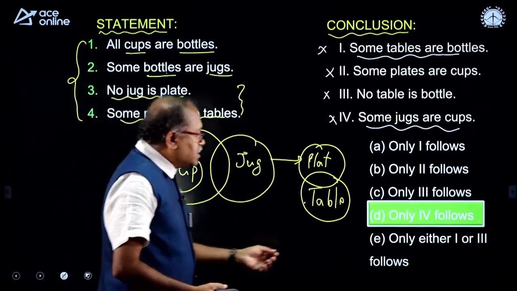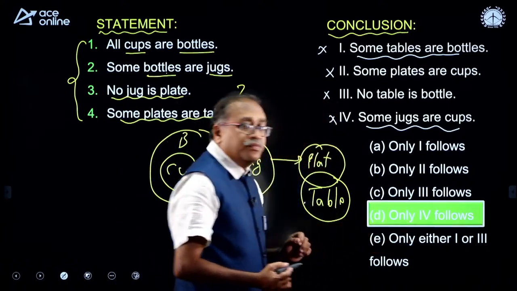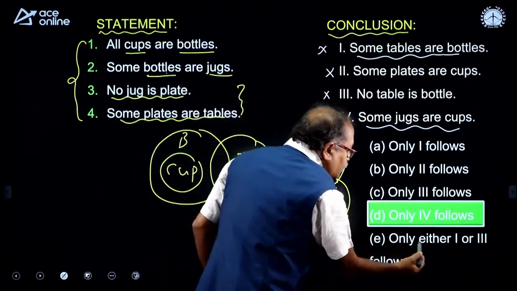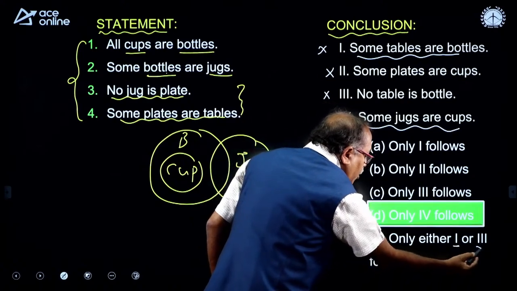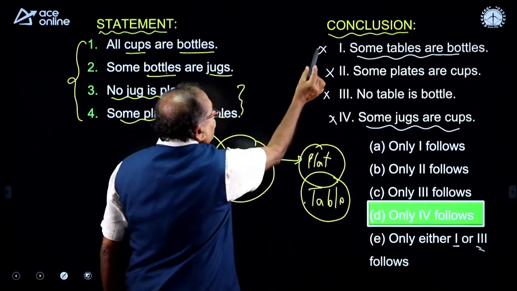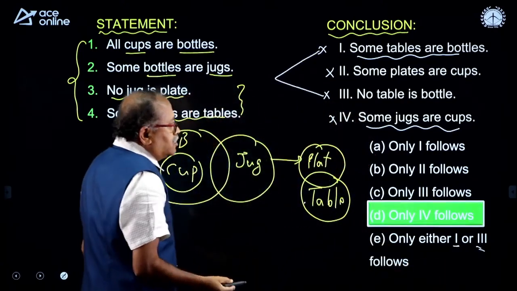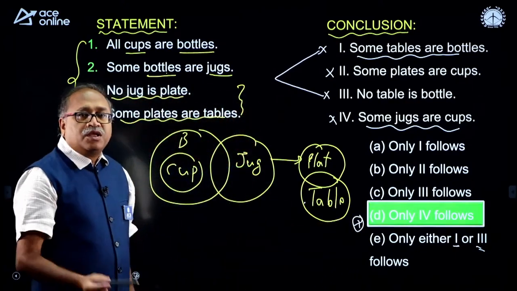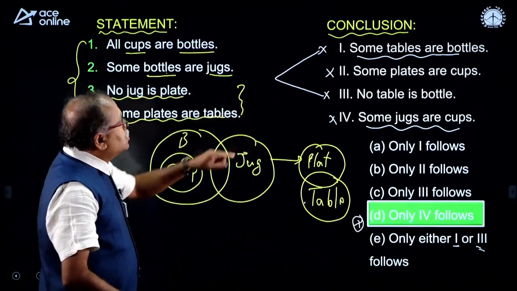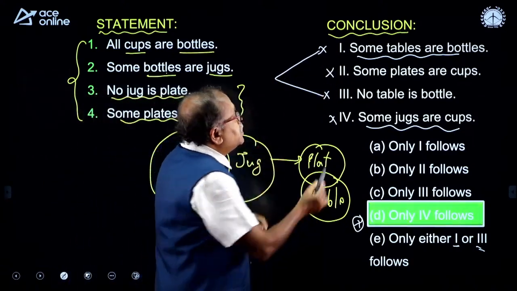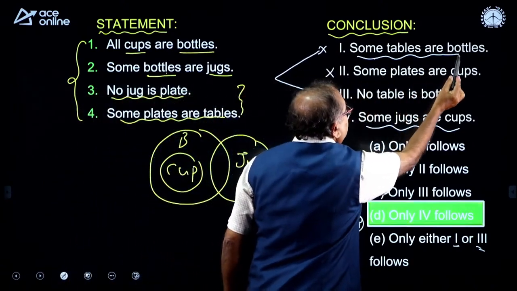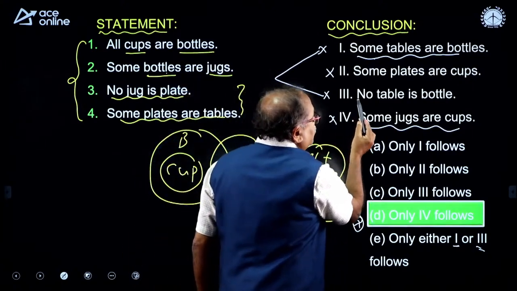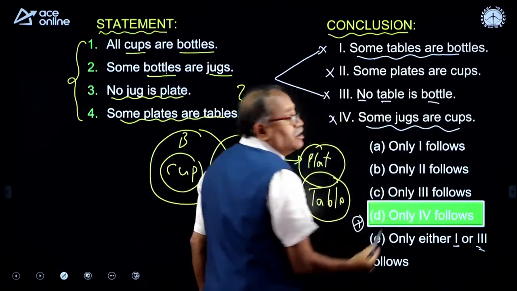Now, we have an either-or kind of condition here, because I see that the first and the third are complementary. Obviously, it is not option D, it was wrongly placed. It says that some tables are bottles, and in another statement, no table is bottle.